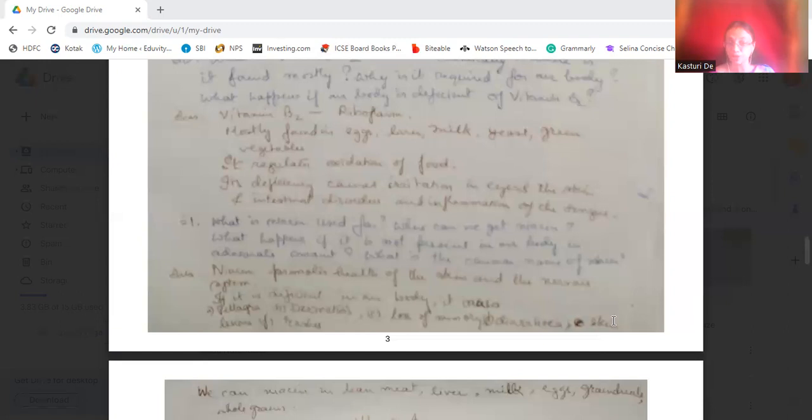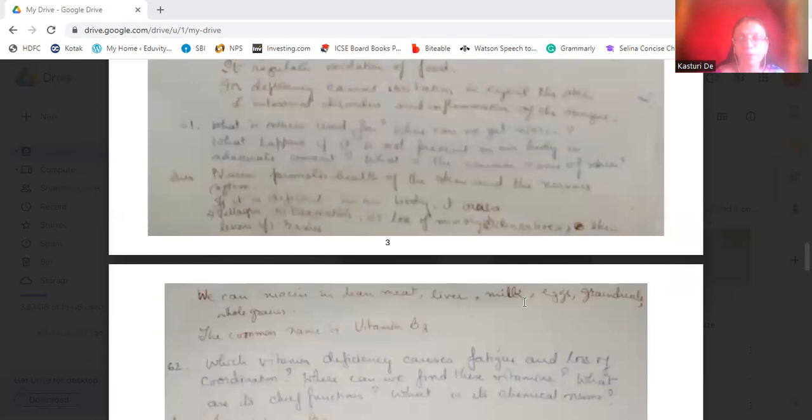If it is deficient in our body, it causes pellagra, dermatitis, loss of memory, diarrhea, skin lesions, and rashes.